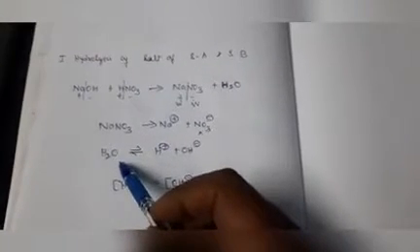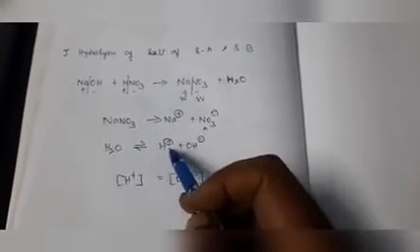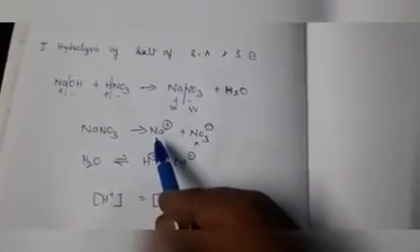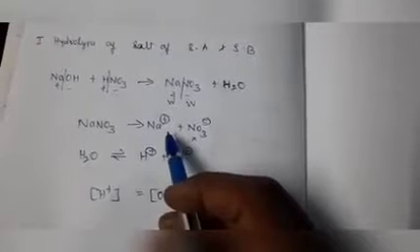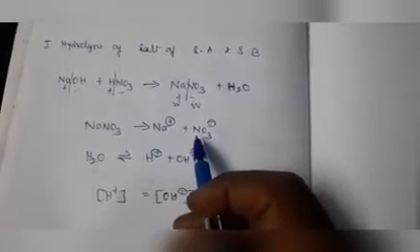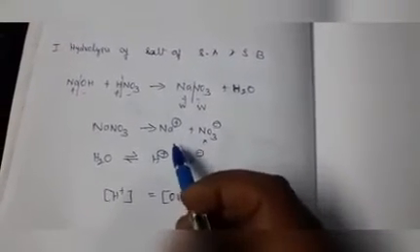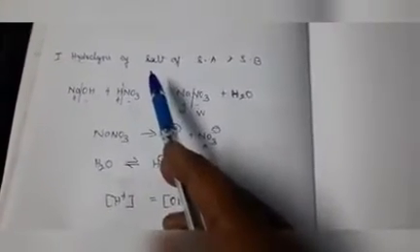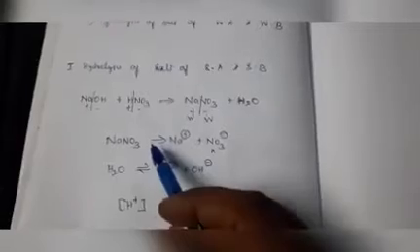Hydrolysis means addition of water. Water will also give H plus and OH minus ions. The salt is completely ionized, and Na plus and NO3 minus are both obtained. Here we are going to hydrolyze the salt only. Hydrolysis means addition of water only. So, if you add water to this salt, the salt will give these two ions, and these two ions are mixed with water.